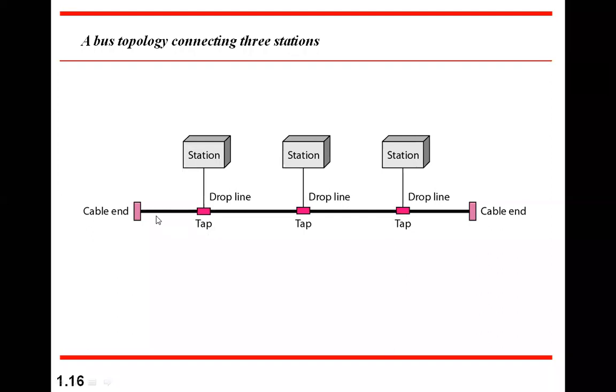Okay, so any station can transmit and others can receive it if they are capable of receiving it, depending on either multicast or broadcast. Now the only restriction here is that because they are all connected to the same bus, if more than one station transmits at the same time, there will be a clash of data. It totally becomes garbage, meaningless data.